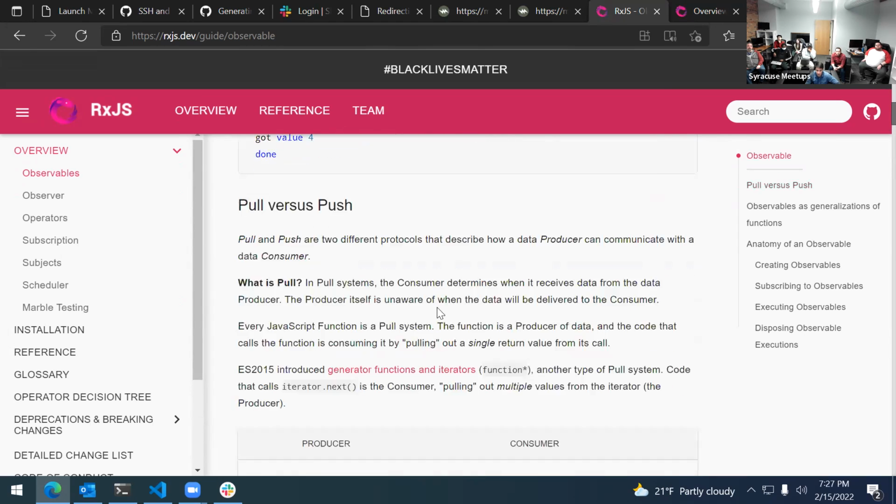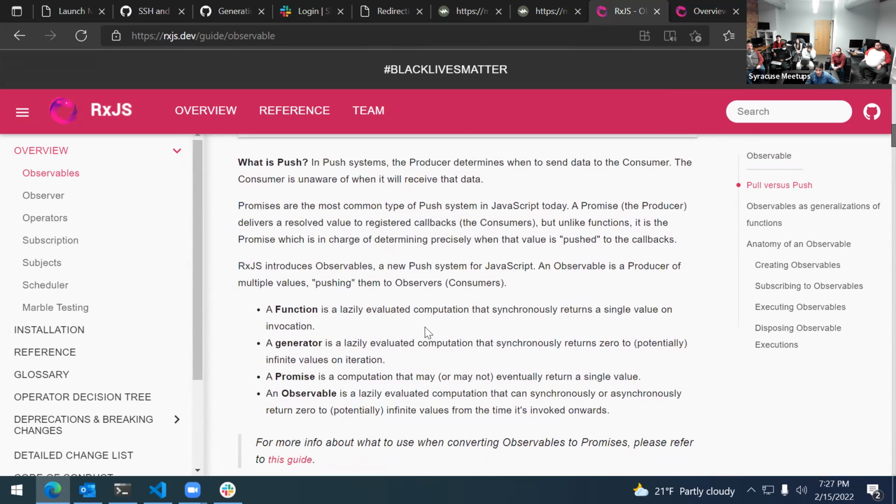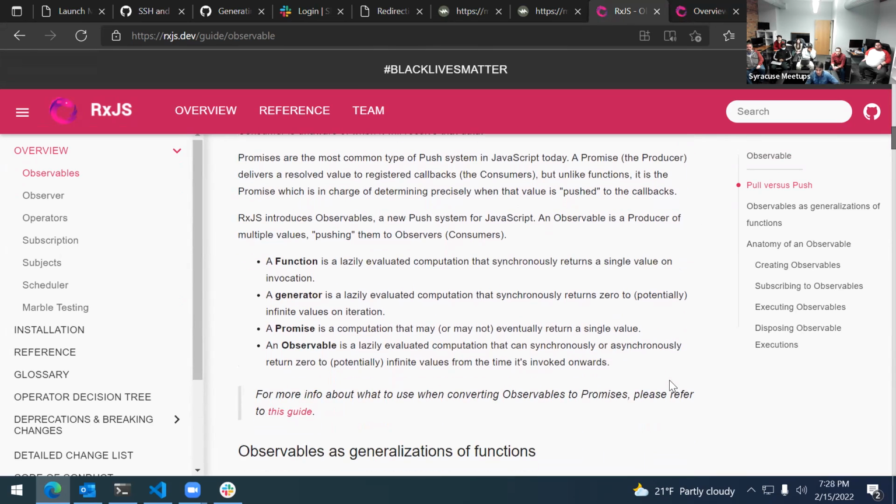They're saying that a function is a lazily evaluated computation that synchronously returns a single value. A generator is a lazy evaluation computation that synchronously returns 0 to potentially infinite values on iteration. A promise is a computation that may or may not eventually return a single value. An observable is a lazily evaluated computation that can synchronously or asynchronously return 0 to potentially infinite values from the time it's invoked onwards.